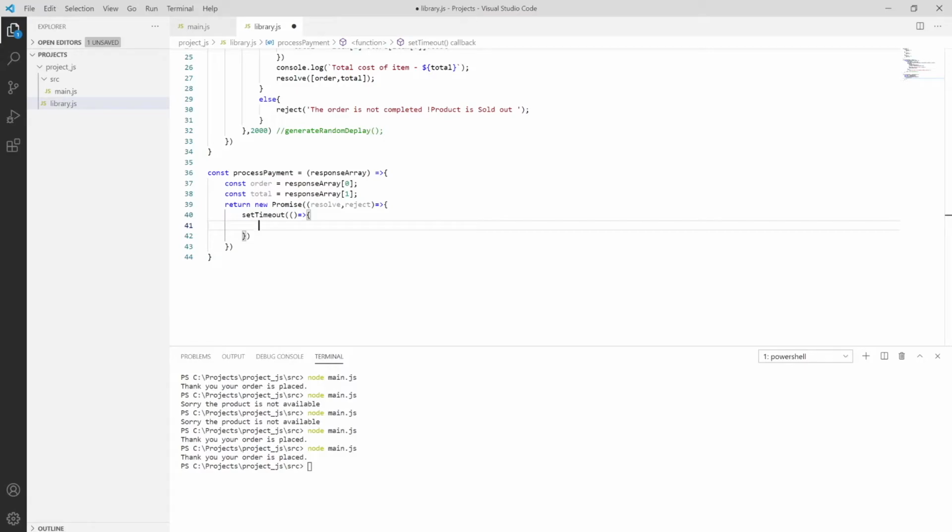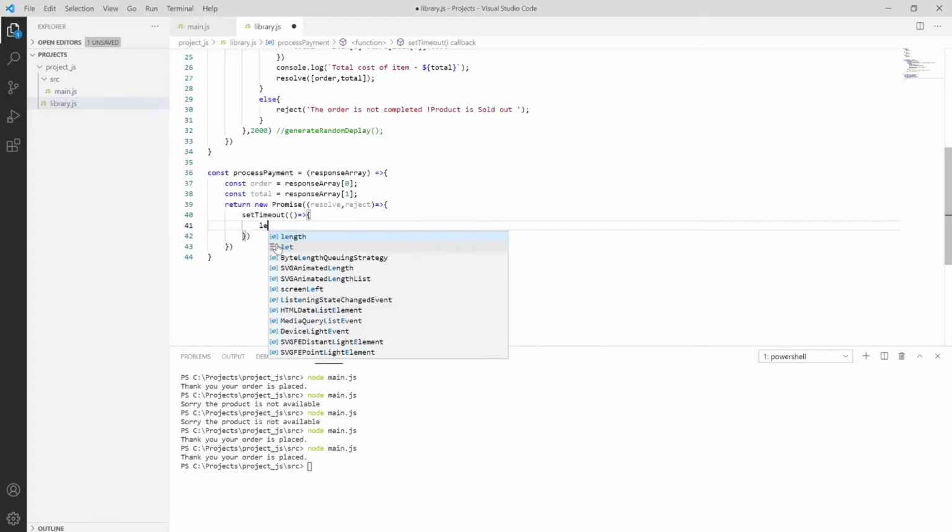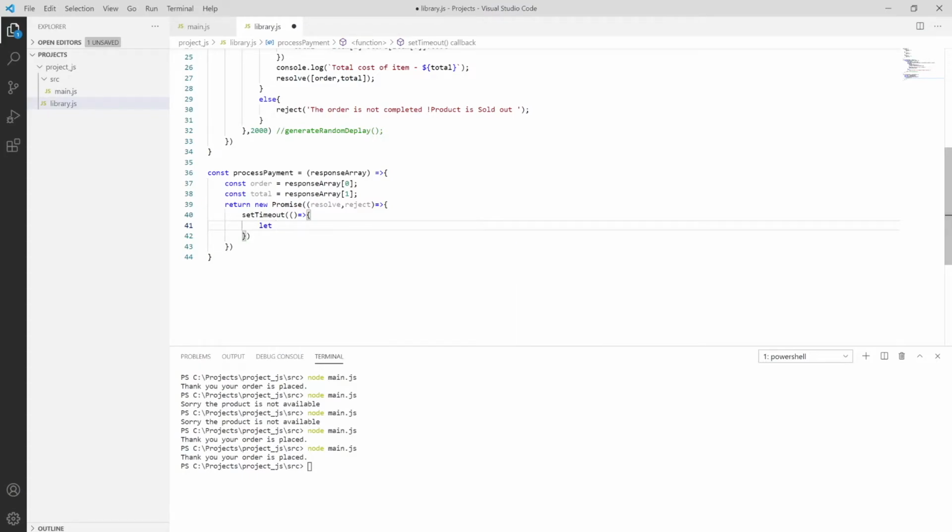it as, say, if the person is having a gift card, so let, and then checking whether it has enough money.